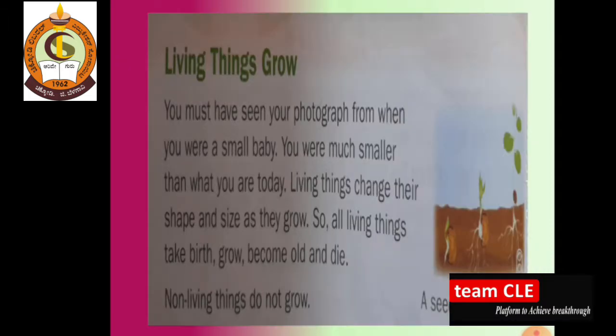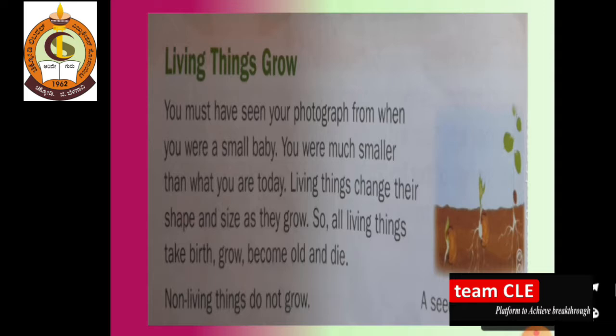Okay, dear students. So here the concept comes that living things grow. It is possible for living things to grow. Yes, it is possible. So here with plants, the seed grows into a plant. How? Because it takes nutrition as well as sunlight from the atmosphere. Then a seed can grow into a plant.